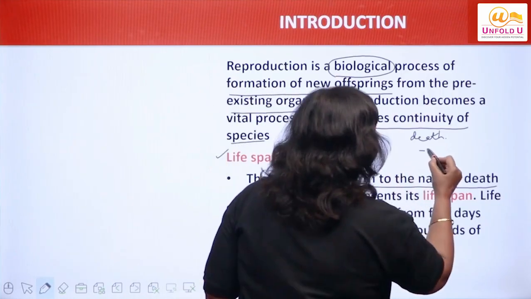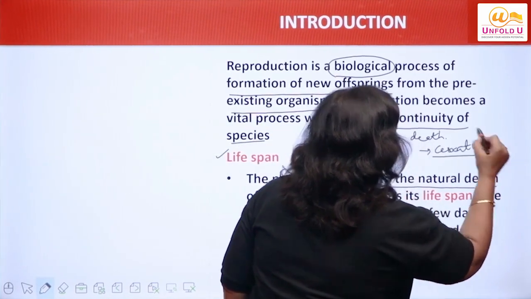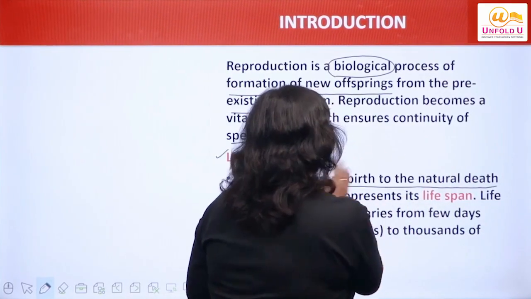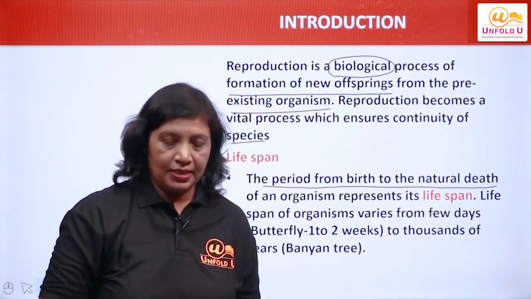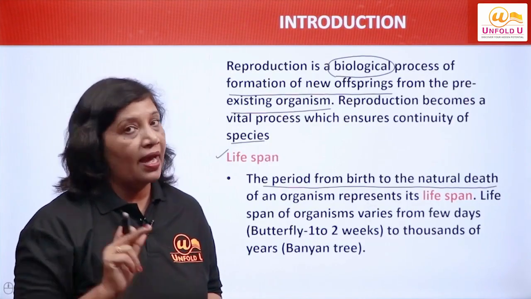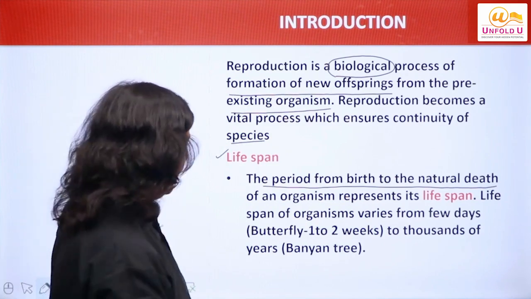Death means cessation. सारी बॉडी की एक्टिविटीज जब स्टॉप हो जाती हैं, that is called cessation. So 4 phases: juvenile phase, then reproductive or mature phase, senescence, and death. That is the lifespan of an organism, right?